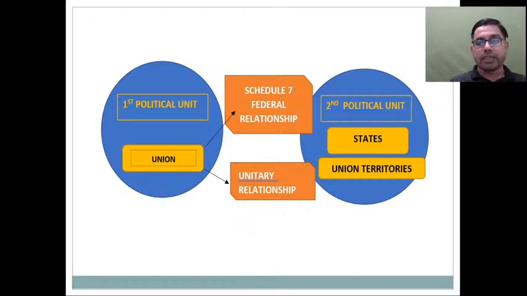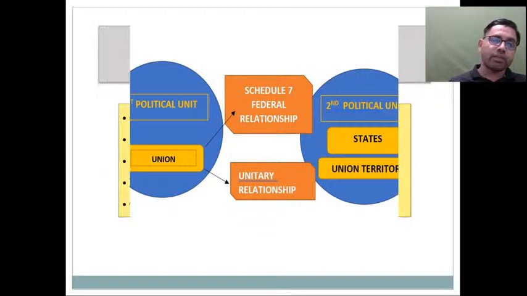On your screen you may see the federal relation that exists between the union and these 28 state governments, but there is the presence of these 7 or 8, or at one point of time 10, union territories in India. That is one unitary feature that shows a unitary relationship where these territories will be administered by the union government. So keep this in your mind.